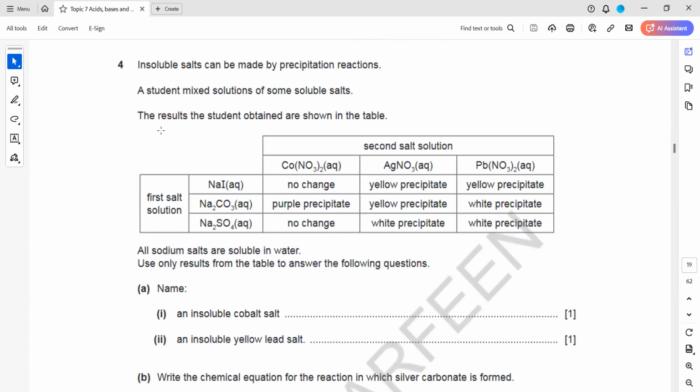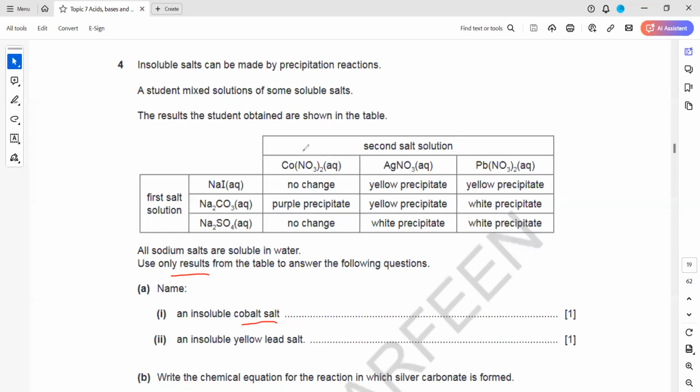Insoluble salts can be made by precipitation reactions. When we mix two solutions, a precipitate forms. A student mixes solutions of some salts. The results the student obtains are shown. All sodium salts are soluble in water. Use only results from the table. Answer the following question. Which is an insoluble salt of cobalt?